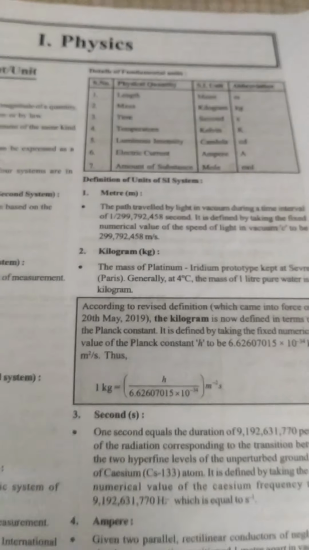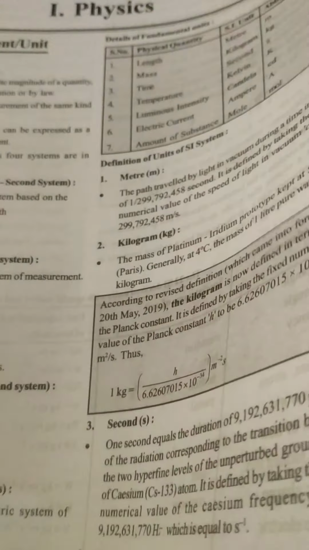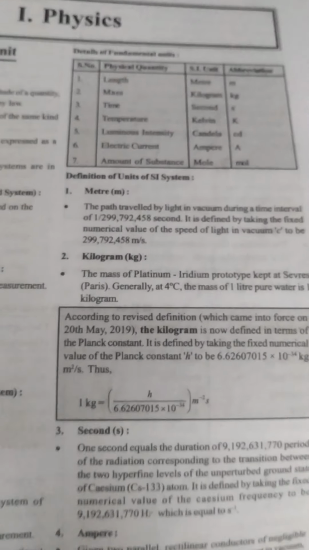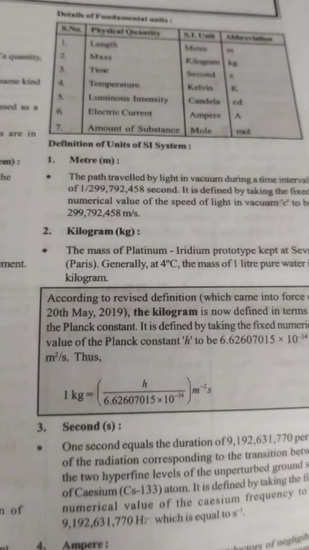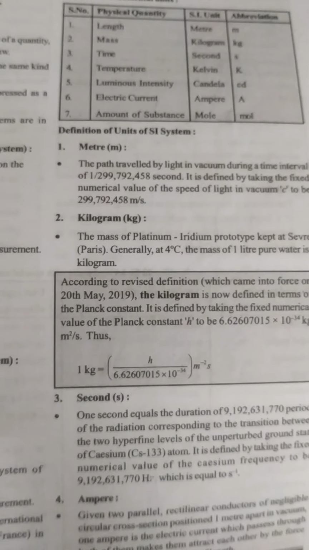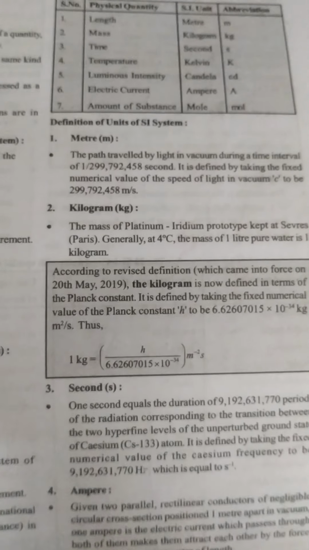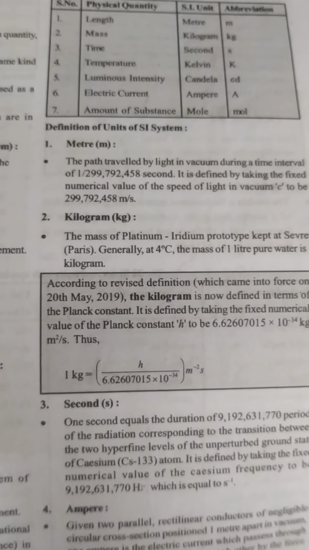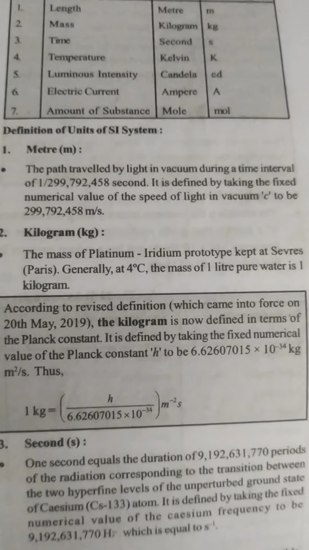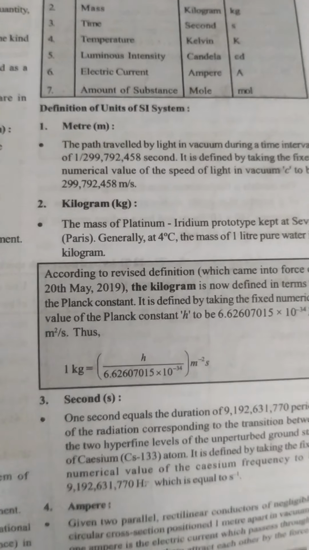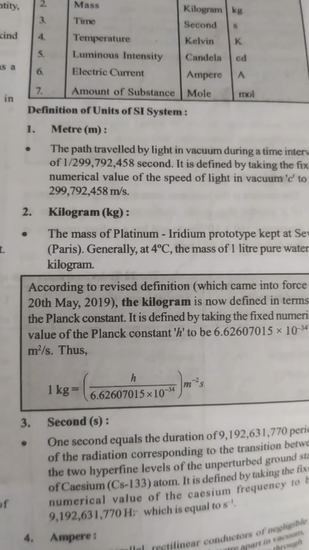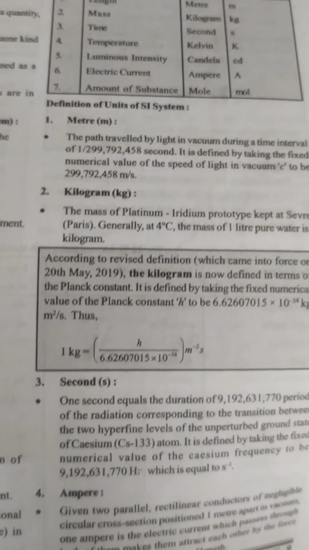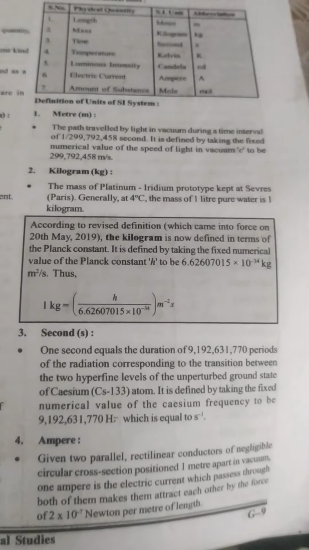Now if we have to look at time, it has a unit in SI that is second. So if we have to measure time, then we use second as the unit of time, like it has been 2 seconds since my friend has gone, etc. Now coming to the fourth quantity, that is ampere.